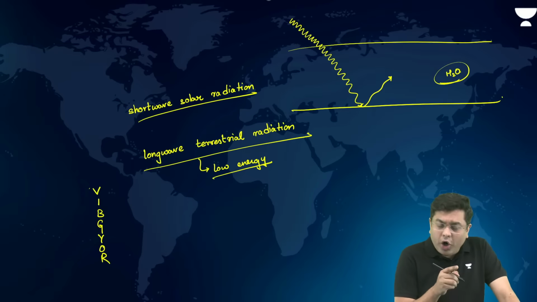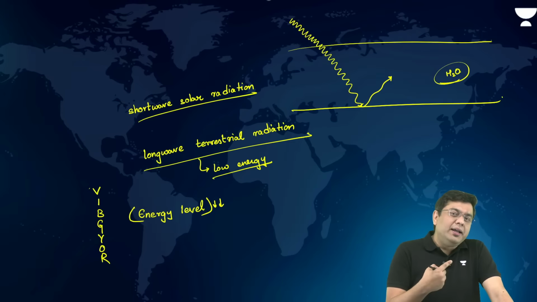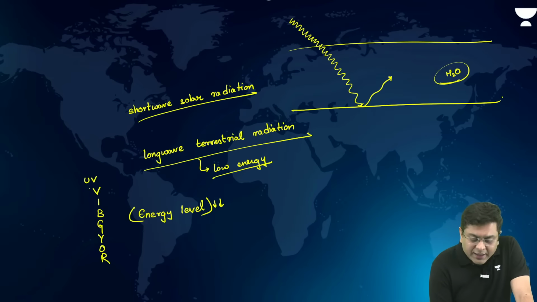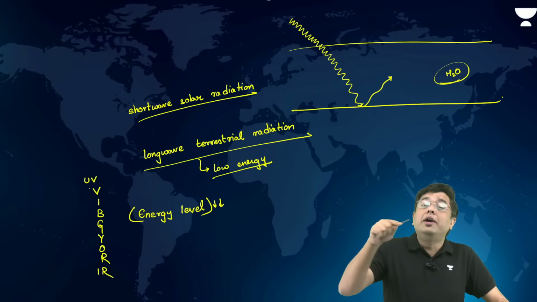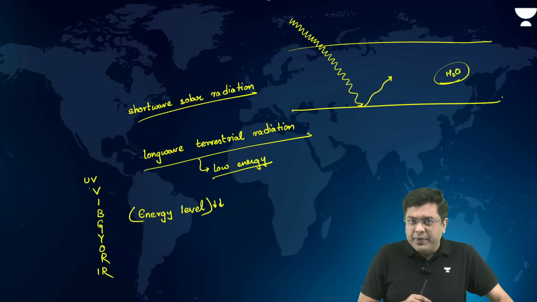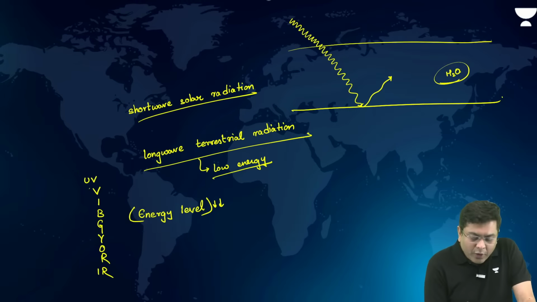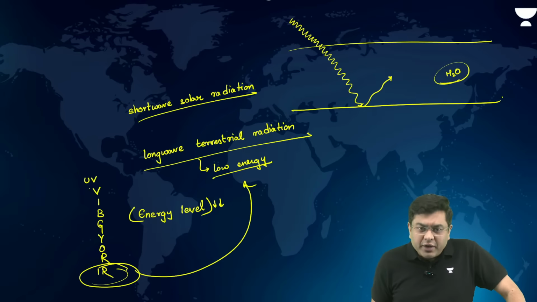In this VIBGYOR, the energy level reduces as you move from violet to red. Now think about it. Here you also have the ultraviolet rays, and at the other end, you have the infrared rays. So infrared rays will have a longer wavelength and the lowest amount of energy. So infrared rays will mostly be generated where? When you talk about the low energy, that is the long wave terrestrial radiation.